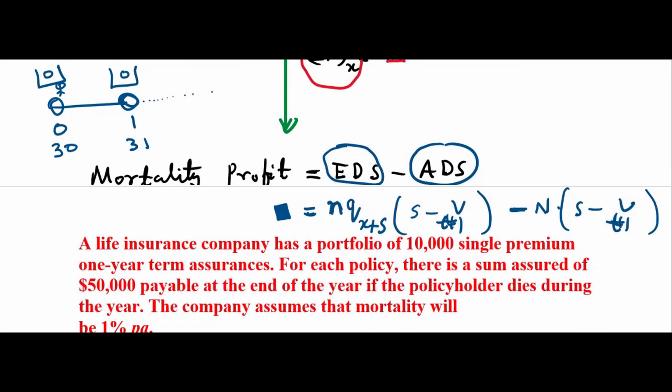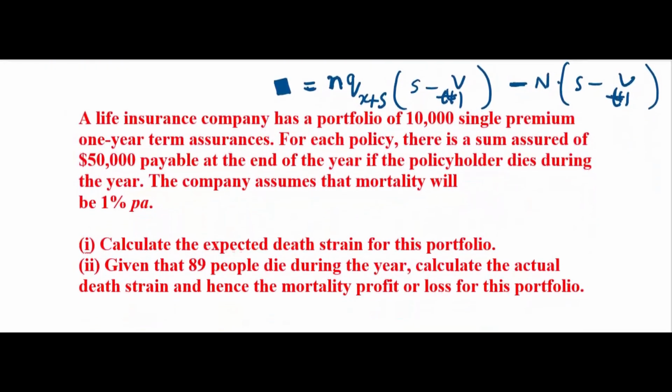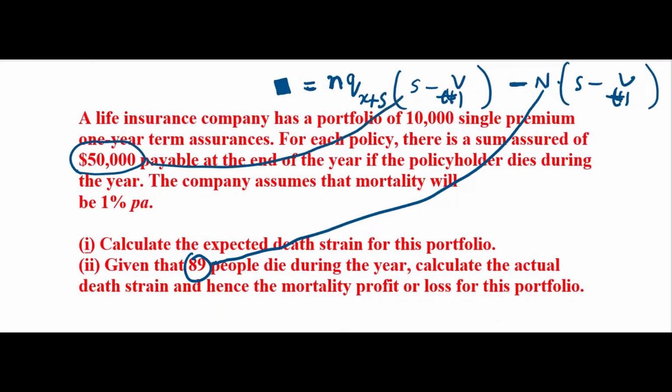Why I'm talking about that? Because in this question, it says 89 people died, that is capital N. And how many policyholders are there? Sum assured is given, 50,000, that is S.